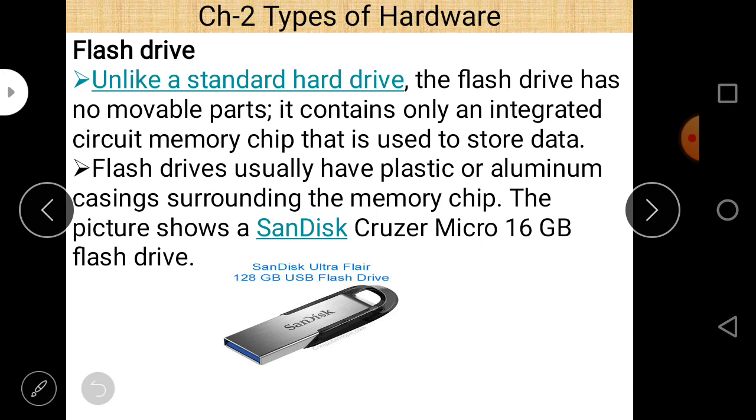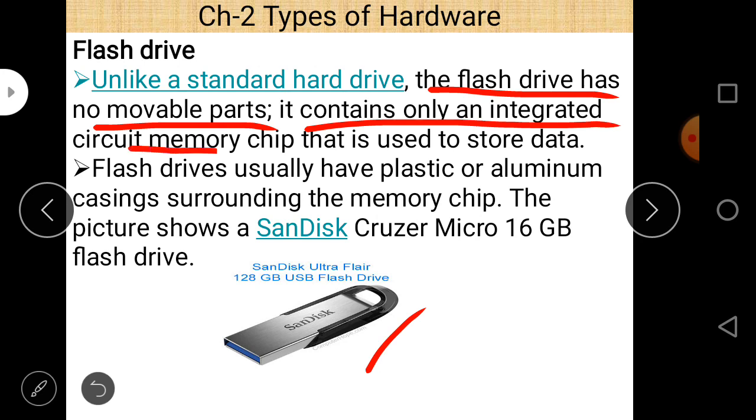Next, there is a description about the pen drive. I think all of you are very much aware of this. This is a pen drive, a SanDisk pen drive here. Unlike a standard hard drive, the flash drive has no movable parts. This is very important. It contains only an integrated circuit chip that is used to store data.